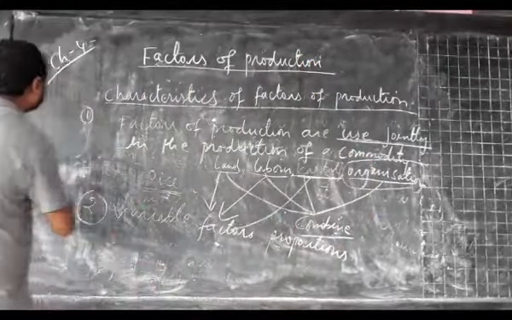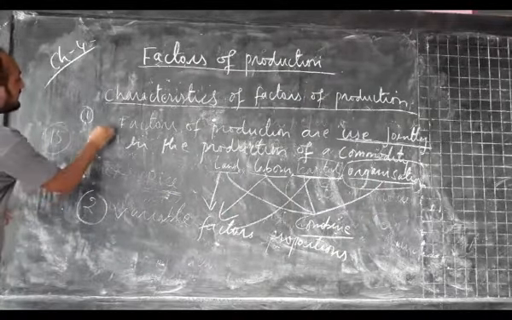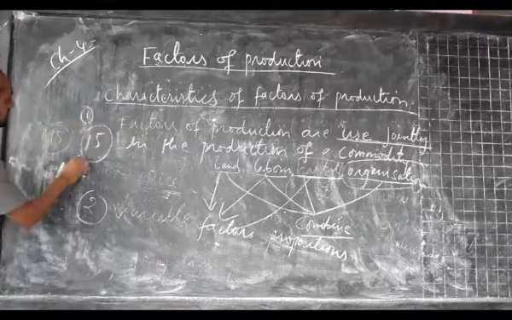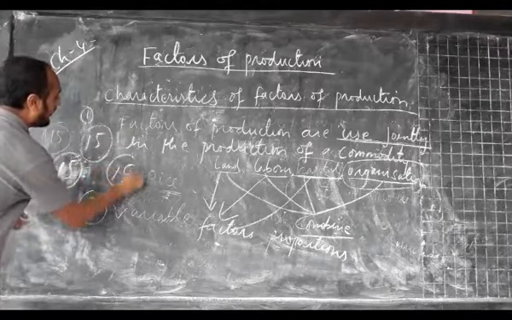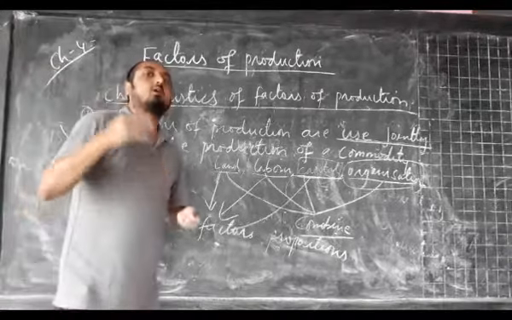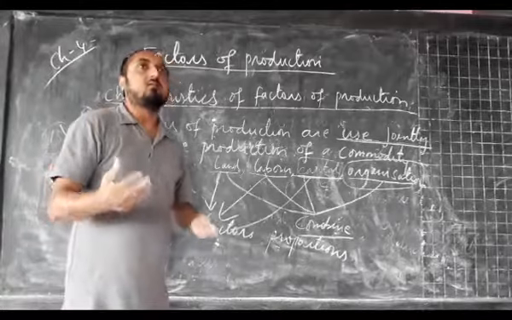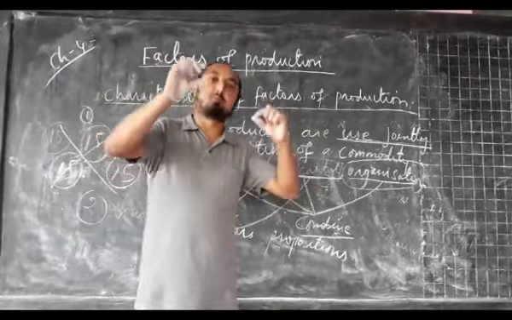The meaning is that it is not necessary that we will combine 15 units of labor, 15 units of land, 15 units of machine, or 15 units of organization. No, this is not correct. Whenever we are going to produce anything, the factors of production may be used in different proportions.